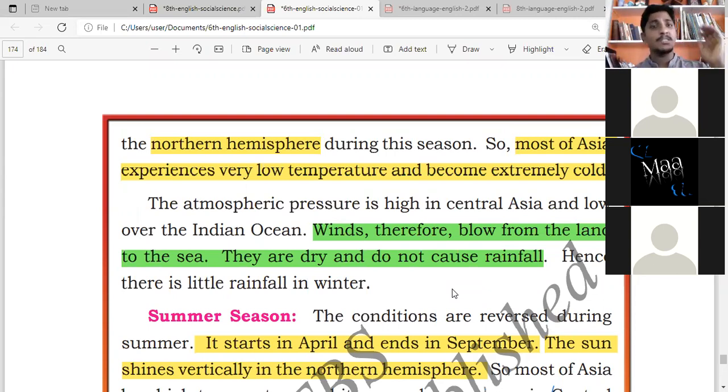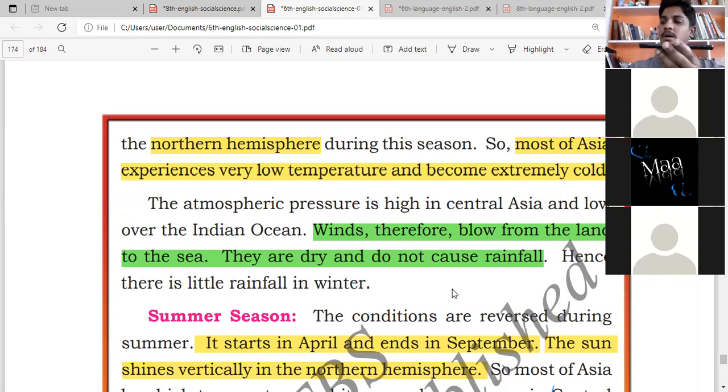So when the wind is blowing from the land, for example, there is a land here, and from the land the wind is blowing to the sea, it means there won't be any rain. Do you understand that? Yes, sir. Okay, so for example, there is the sea. Now you see, imagine this is the land.